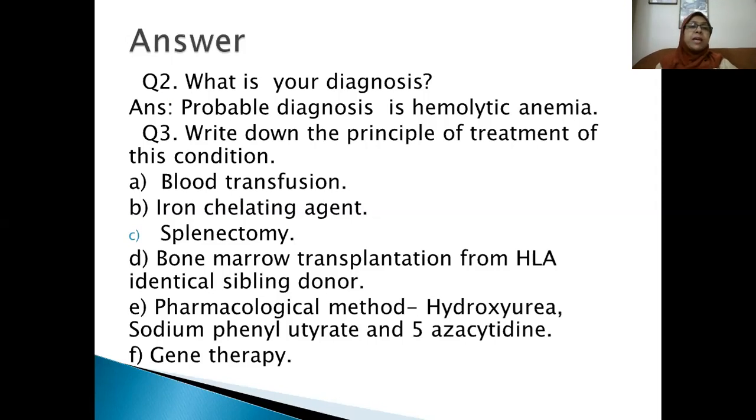You have to write down only the principles, that is blood transfusion, iron chelating agent, splenectomy, bone marrow transplantation from an HLA identical sibling donor, pharmacological method with some drugs, hydroxyurea and other drugs, and gene therapy.